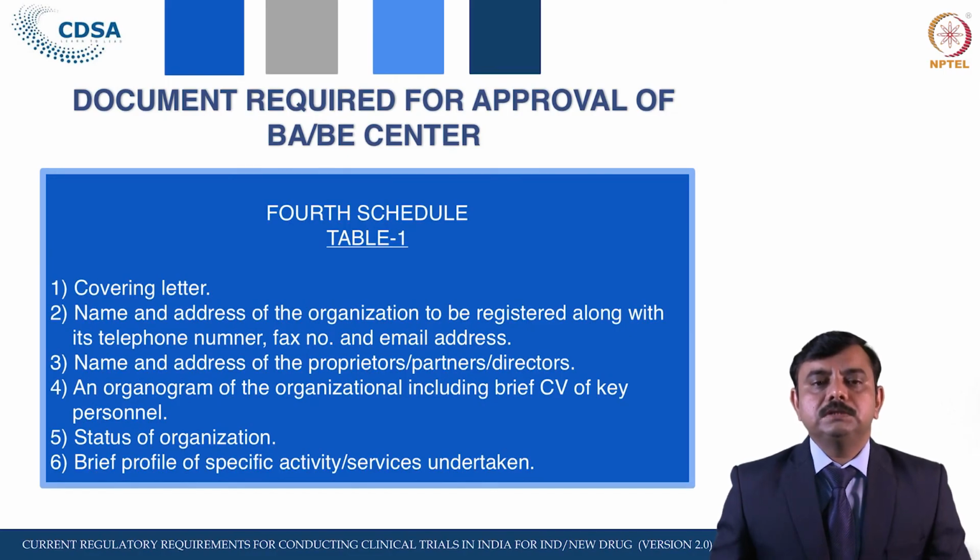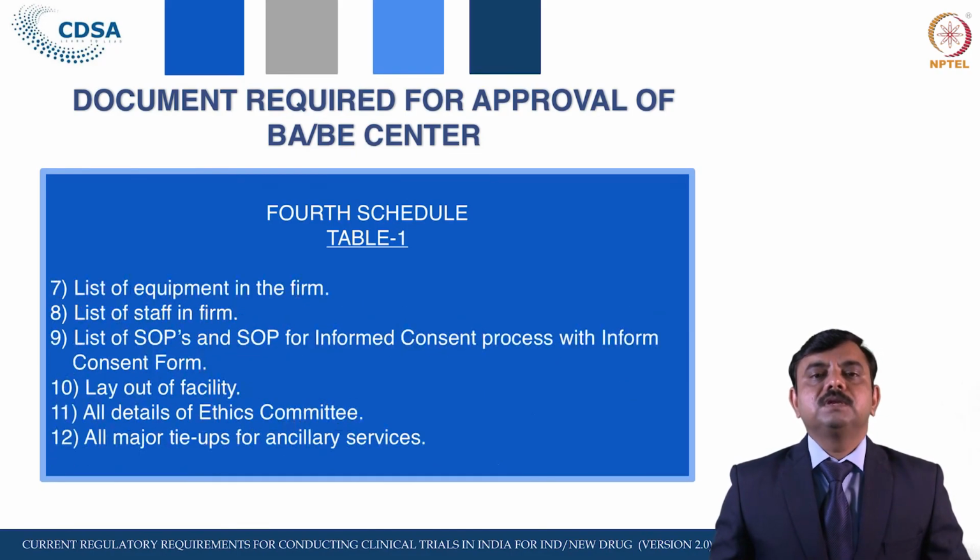As I have mentioned, the list of equipment in the firm, whether LCMS, UV and so on, which are required for the conduct of the BAB study, has to be given. Then the list of the staff in the firm.